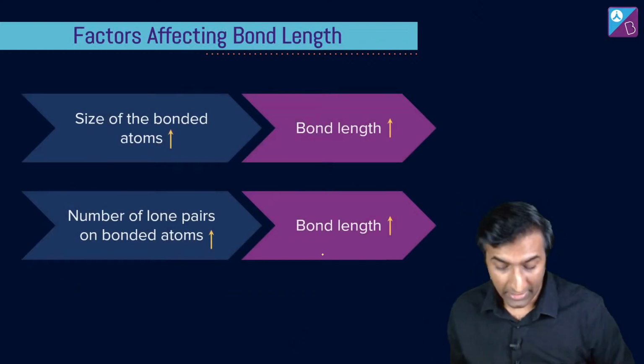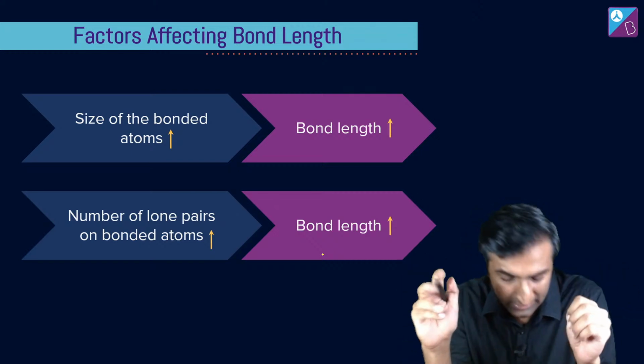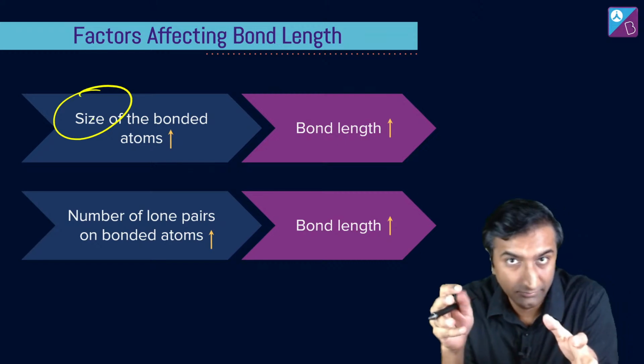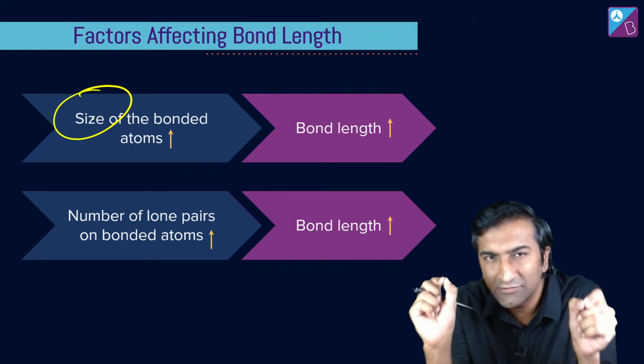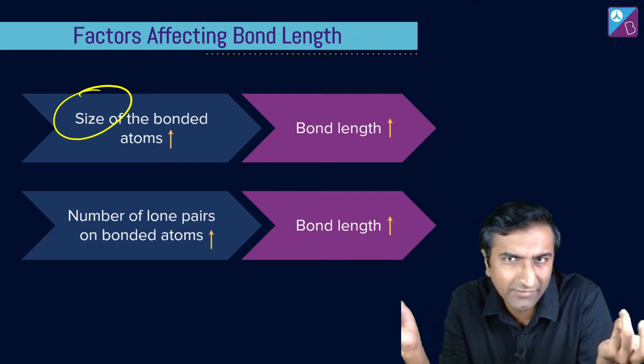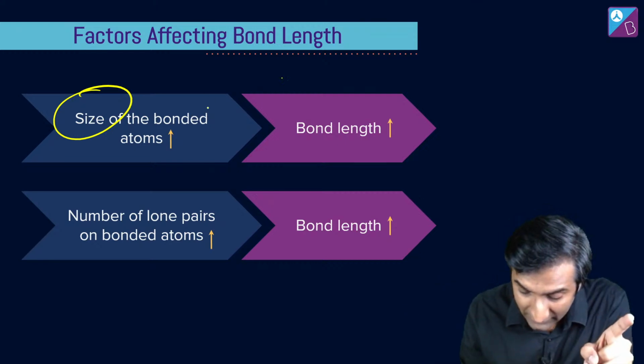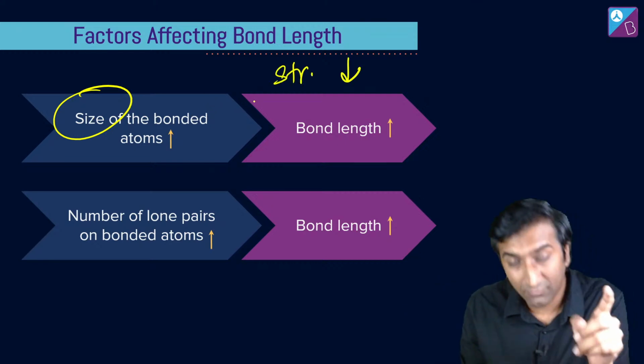Okay. So if you have a large atom, that means that the distance between the nuclei of the two atoms is going to be large. Obvious, right? Even if one of the two atoms is really big, it's as simple as that. Which means that the bond strength will be small.